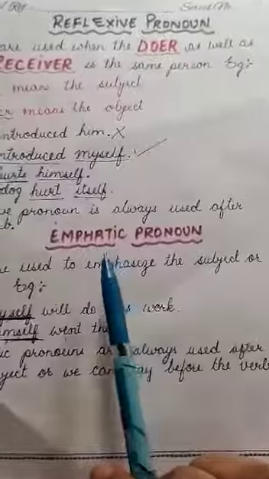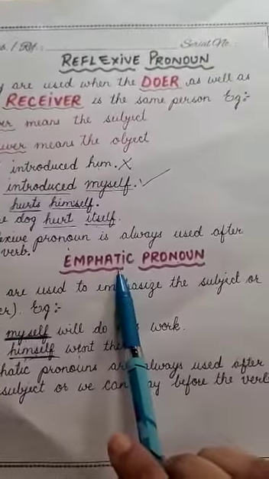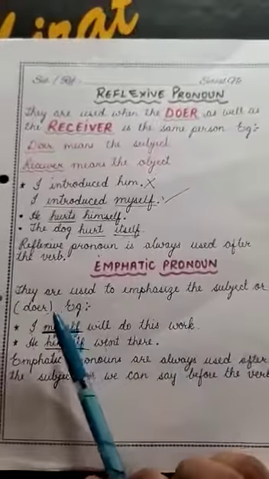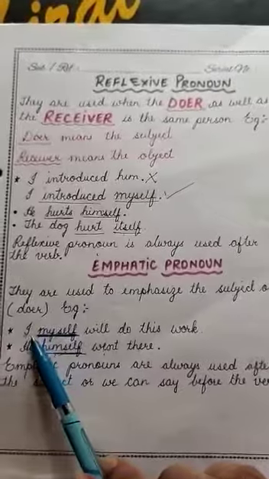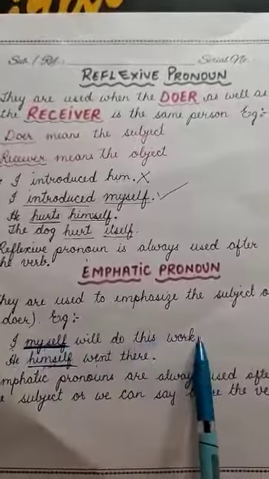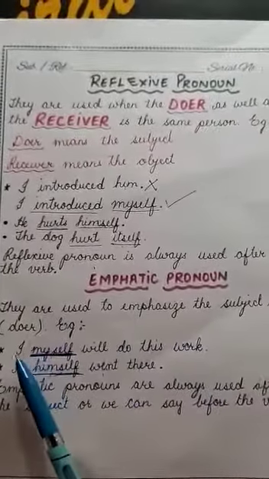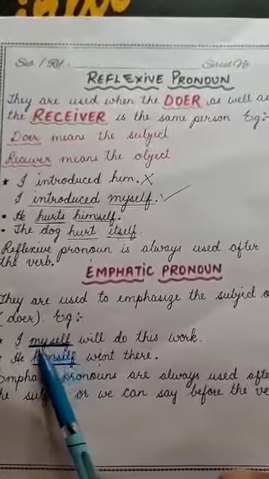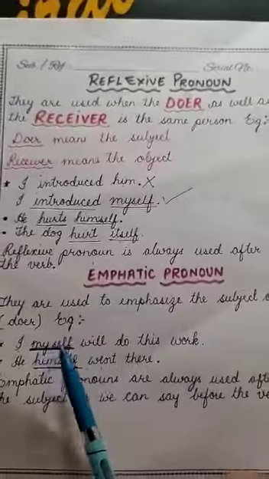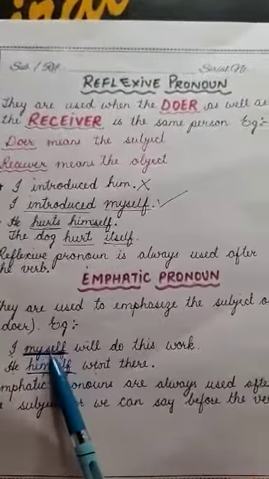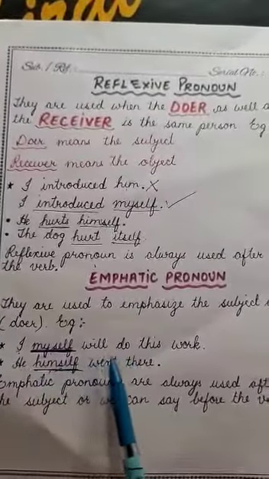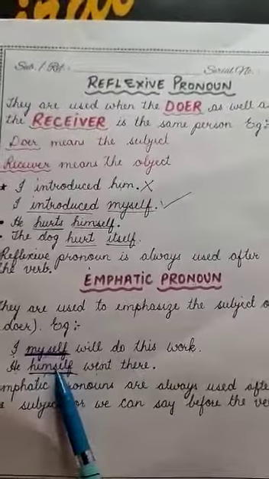Clear? Now we'll talk about the emphatic pronoun. What is emphatic pronoun? They are used to emphasize the subject or the doer. For example, I myself will do this work. If I say I will do this work, okay. But if I say I myself, I am giving stress on I by using the word myself. I am emphasizing more by using the word myself. He himself went there. If I say he went there, but by using the word himself, I am focusing.